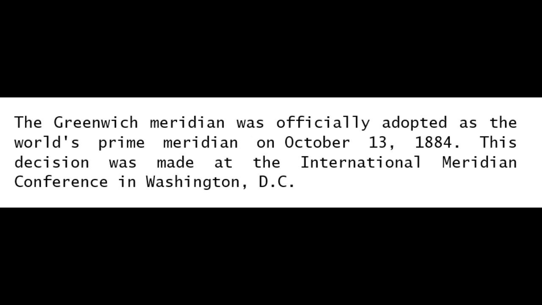In the year 1884, they established this 0 degree meridian passing through Greenwich, London. That is called the Greenwich meridian, or the 0 degree meridian that passes through Greenwich, London today.